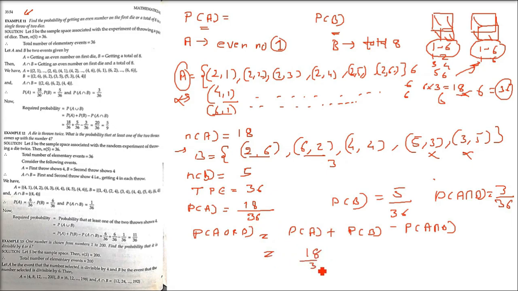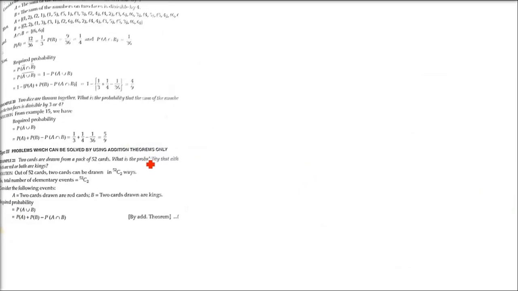So let us put it here: 18 by 36 plus 5 by 6 minus 3 by 36. This is going to be 5 by 9. So we applied the definition and then we applied the formula also. Okay, coming to type 3.